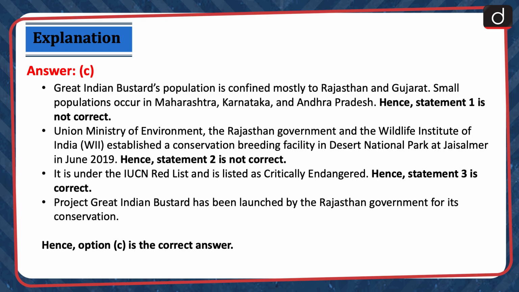Great Indian Bustards population is confined mostly to Rajasthan and Gujarat. Small populations occur in Maharashtra, Karnataka and Andhra Pradesh. Hence, statement 1 is not correct. Union Ministry of Environment, the Rajasthan government and the Wildlife Institute of India established a conservation breeding facility in Desert National Park at Jaisalmer in June 2019. Hence, statement 2 is not correct. It is under the IUCN Red List and is listed as critically endangered. Hence, statement 3 is correct. Project Great Indian Bustard has been launched by the Rajasthan government for its conservation. Hence, option C is the correct answer.